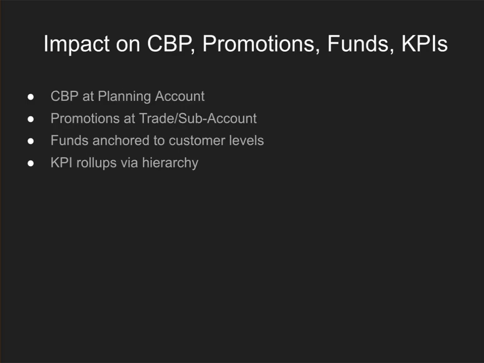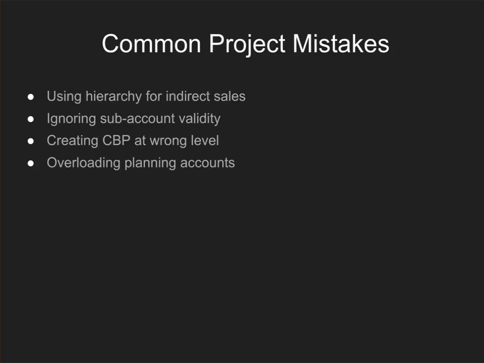Let's talk about the impact on the CBP, promotion, and funds. CBPs are always created at the planning account. Promotions are created at the trade or the sub account. Funds are anchored at the defined customer levels. KPIs roll up via the customer hierarchy. Everything depends on the correct customer anchoring. Let's talk about the common mistakes we make in the project. Using the hierarchy for direct sales, ignoring the sub account validities, creating CBP at the trade account level, and overloading the planning accounts with execution data.